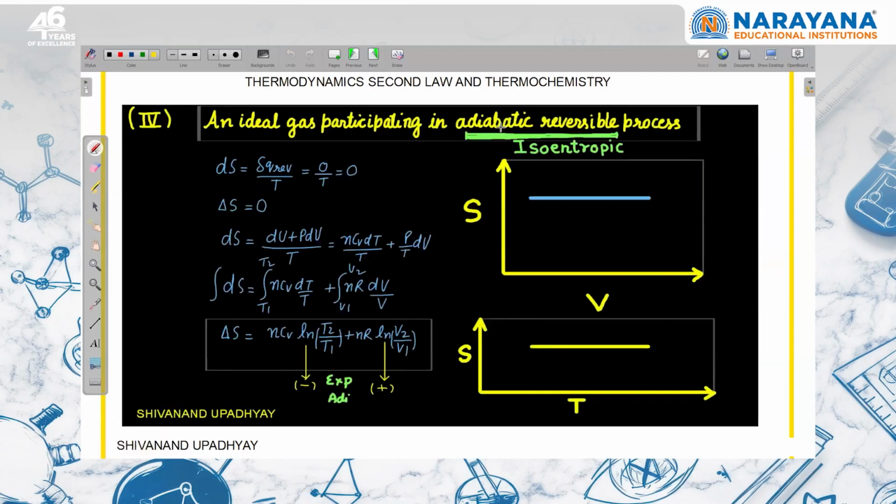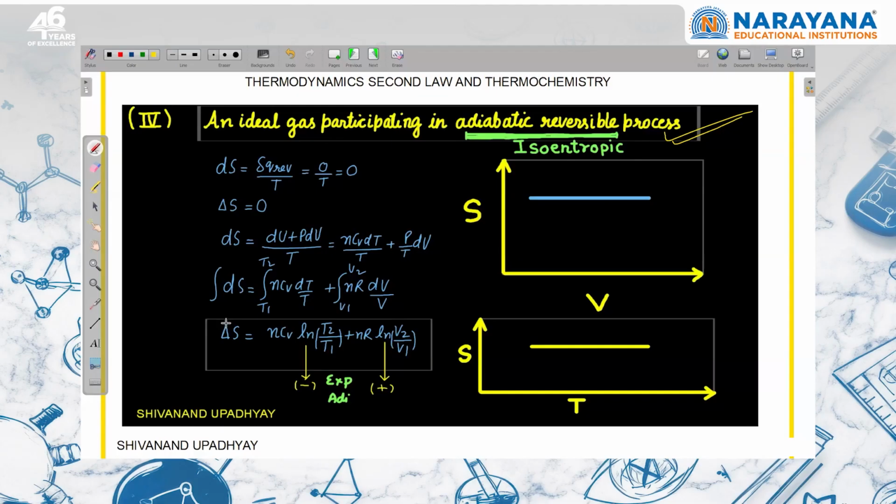An ideal gas participating in adiabatic reversible process. So we know that isoentropic process. So if volume is increasing or decreasing, entropy is not going to change. Or temperature is increasing or decreasing, entropy is not going to change. Or we can say here that there are two ways to say that dS is equal to dq reversible upon T. Since dq throughout the process will be 0, so there is no change in entropy at any point of time during the process.